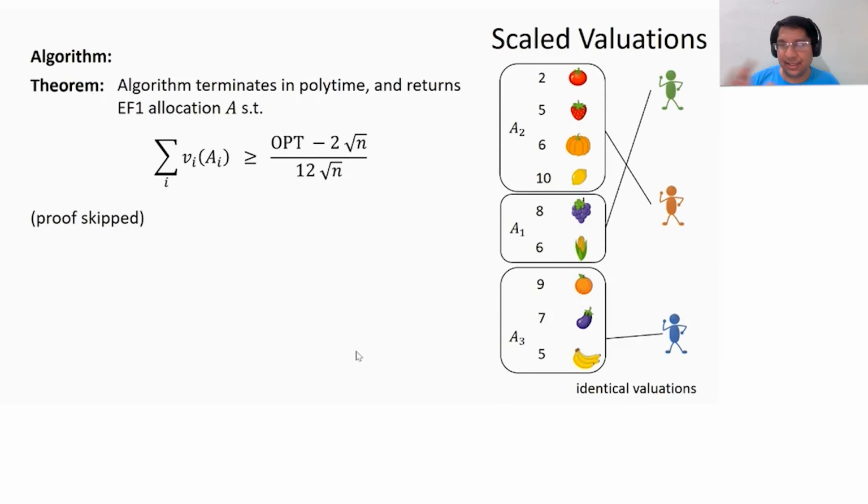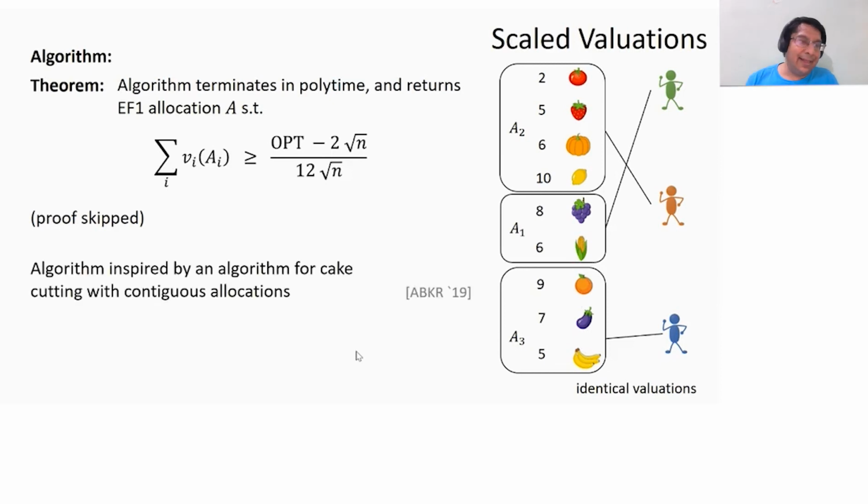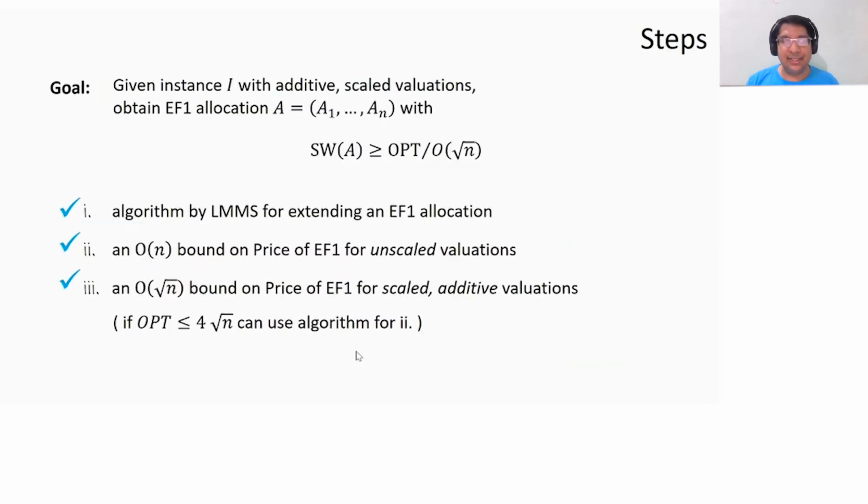So the theorem statement basically says that the allocation I get is a square root n approximation to opt. So this gives me what I want. And this is actually inspired by an algorithm for cake cutting, where I insist that every agent gets a contiguous allocation. You can see the similarities. Every agent over here, at least up to the exchange step, is getting a contiguous portion of this line. Okay, so these are the 3 steps.